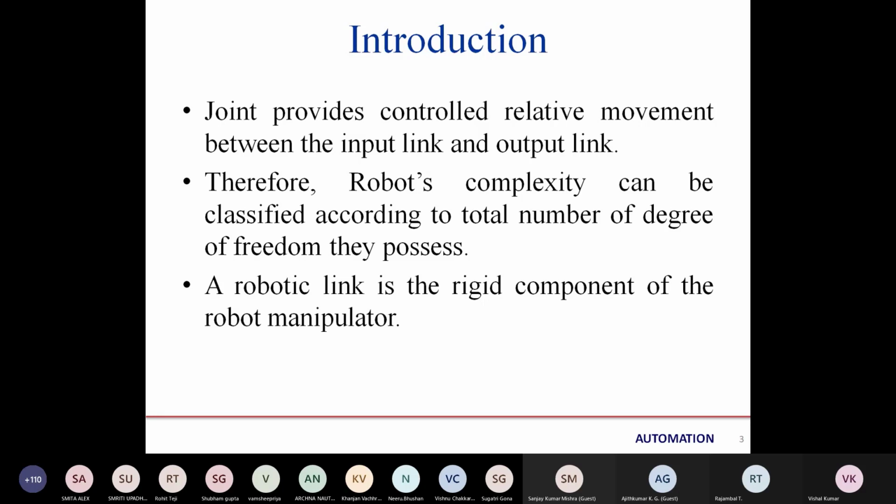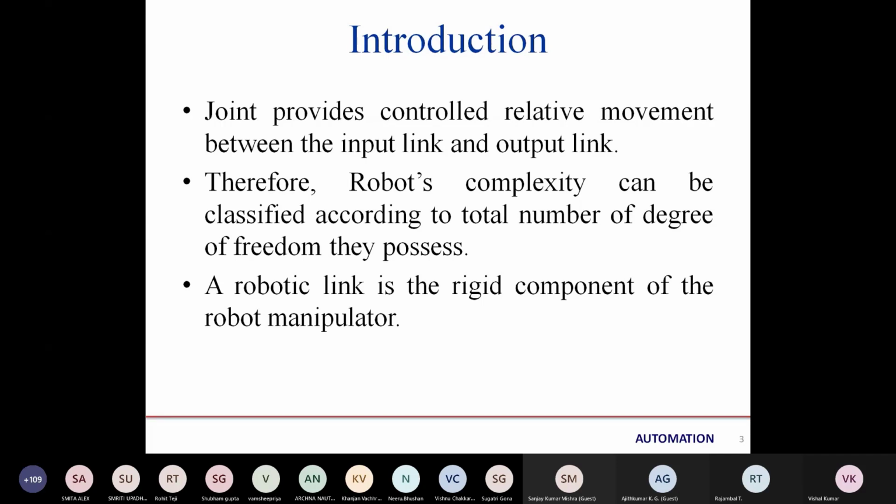Therefore, the robot's complexity can be classified according to the total number of degrees of freedom they possess. We can classify the robot's complexity according to the joints only, and the joints define the number of degrees of freedom.